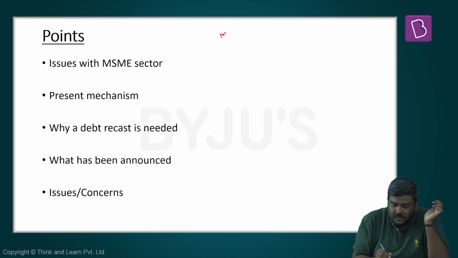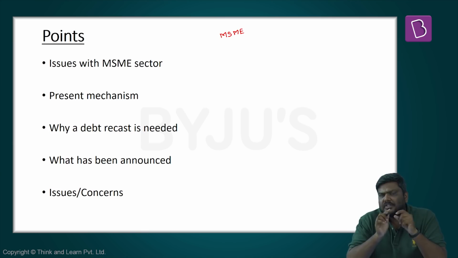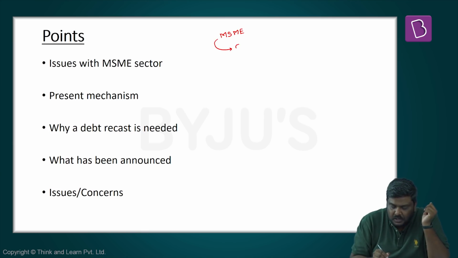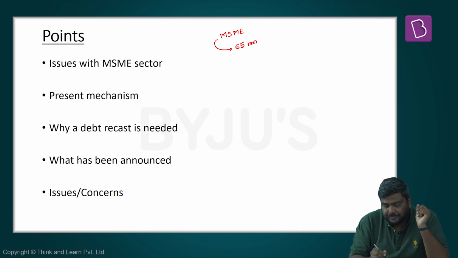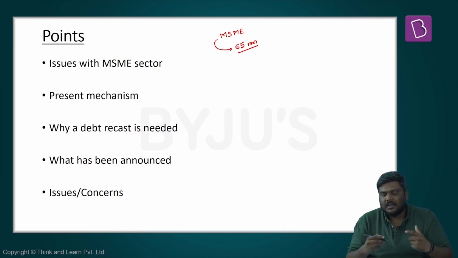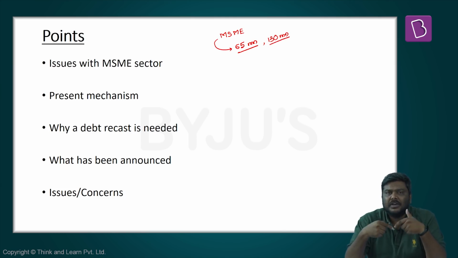MSME basically stands for micro, small and medium enterprises. The importance of this particular sector is, one, there are more than 65 million units functioning in India, and these 65 million units have more than 130 million people working in this particular sector. Again, some surveys put it around 120 million, some put it around 130 million, but nevertheless a very high number of people are working in this sector.